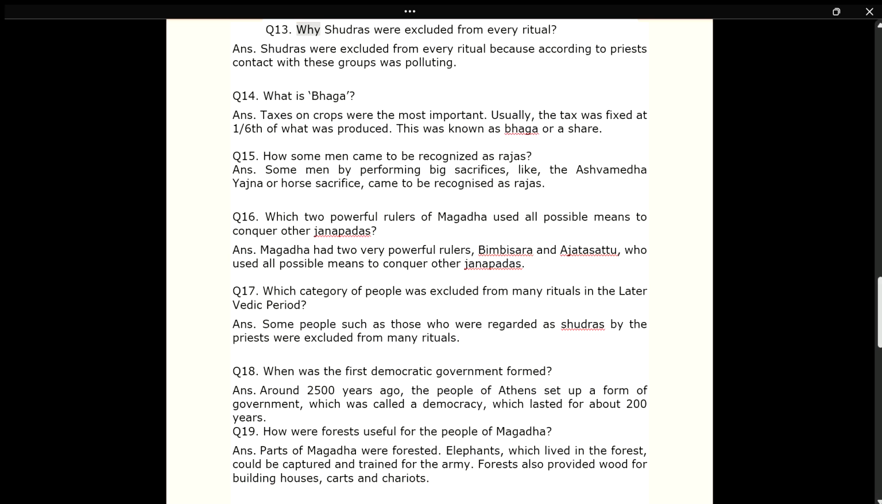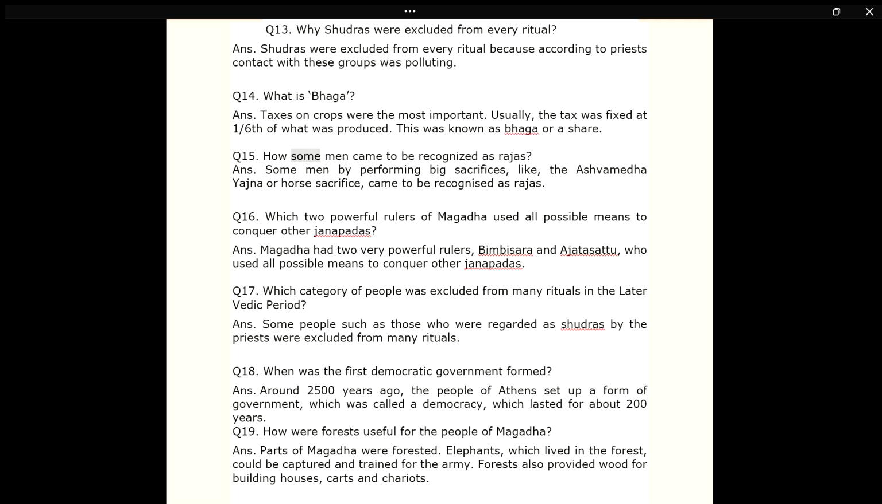Q13. Why were Shudras excluded from every ritual? Answer. Shudras were excluded from every ritual because, according to priests, contact with these groups was polluting. Q14. What is Bhaga? Answer. Taxes on crops were the most important. Usually, the tax was fixed at 1/6 of what was produced. This was known as Bhaga or a share.